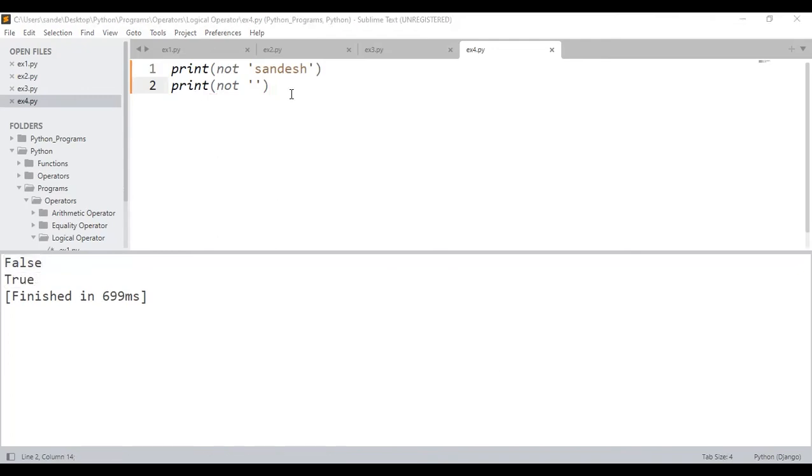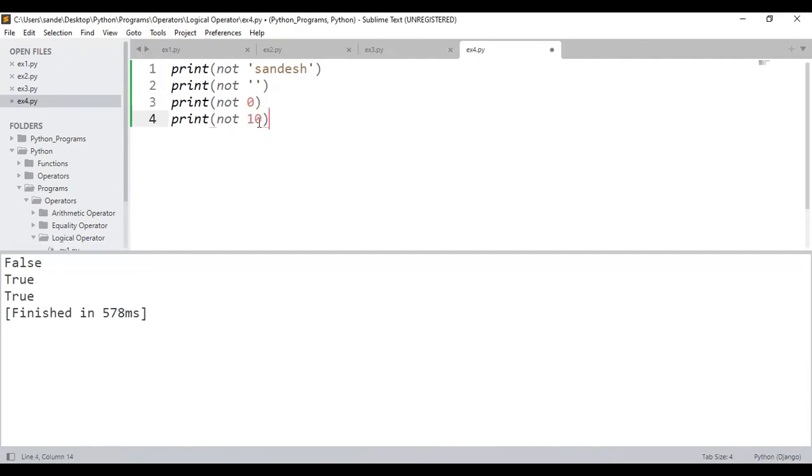Next, not of zero. What is not of zero? Zero means what? How will it be taken? False. Not of false is what? Ulta, that is true. So here I got the output as true. Next, last example: if I take 10, a non-zero number, it means true. Not of true is false. That's the output that I got.